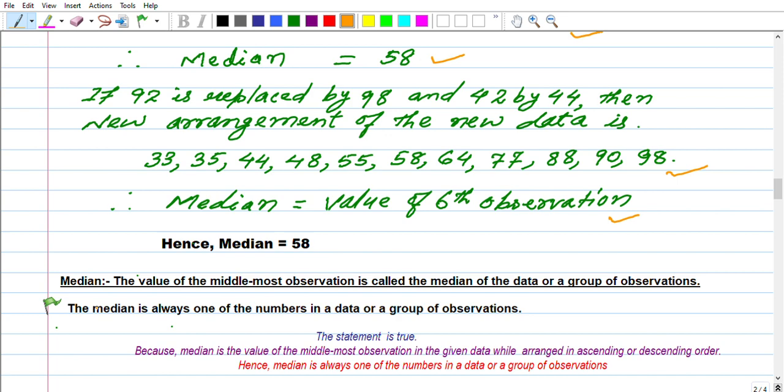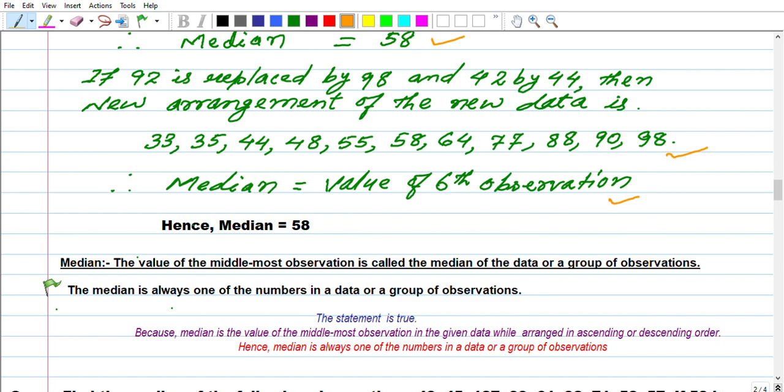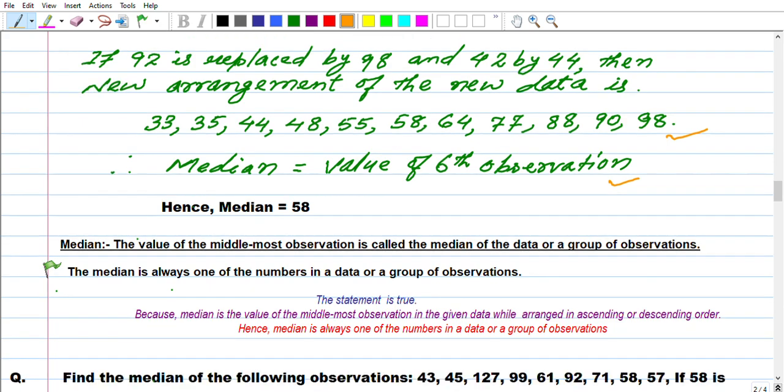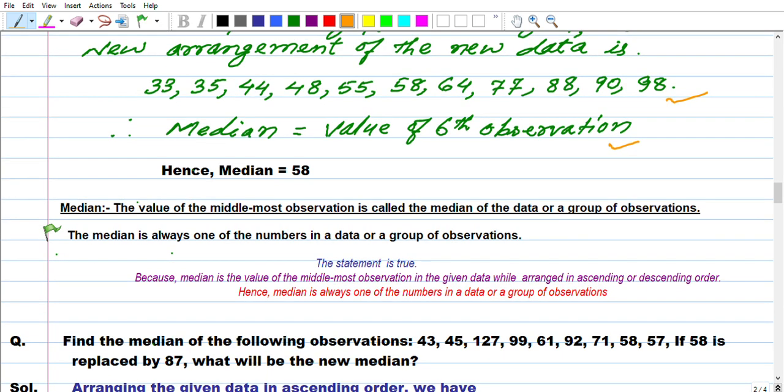Someone has asked you: the median is always one of the numbers in the data or a group of observations. The statement is true, because the median is the value of the middlemost observation in the given data when arranged in ascending or descending order. Hence, the median is always one of the numbers in the data or a group of observations. I hope that you, my learners, understood. Now take the next question.